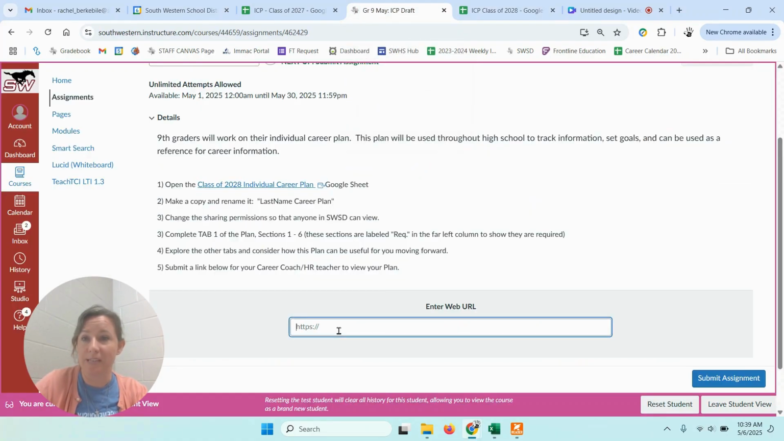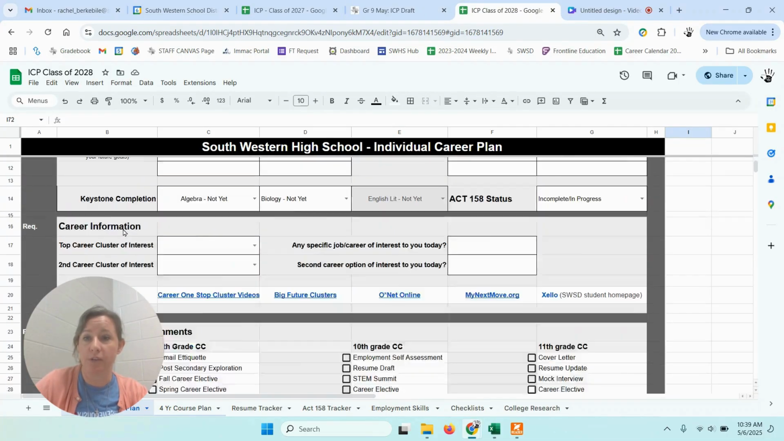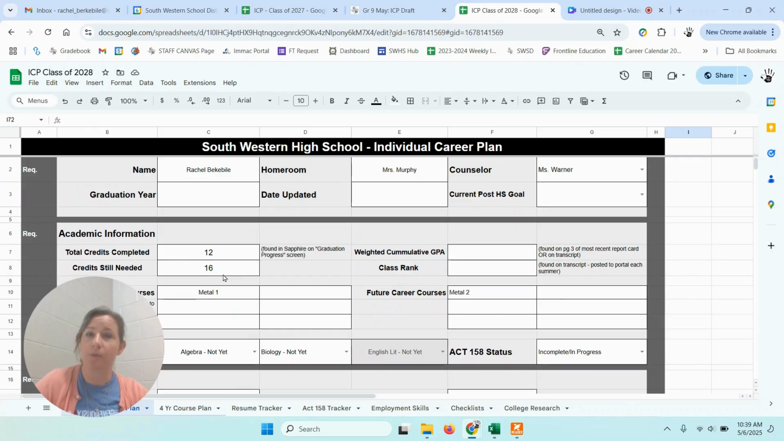You're going to put that website here, and then your homeroom teacher would be able to follow the link and see that you've done these first 6 sections and mark you as complete. So again, today's May assignment is just those top 6 sections on the first tab. If you're in 10th grade or 9th grade and you have an older version of the individual career plan, because I did have an older version in the past, this is our new version.